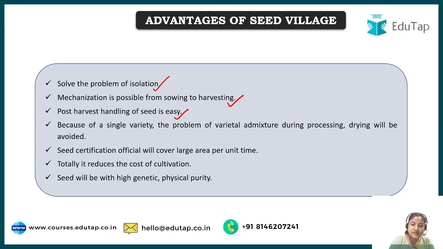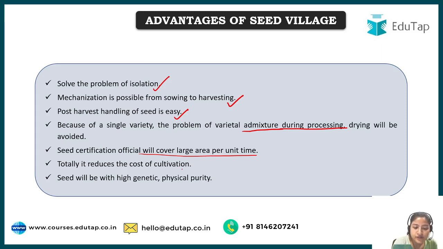Next is, again, the admixture during processing. Basically the same thing again and again. Because every variety is the same, all the processes would be easy to do. Next is that seed certification officials will cover a large area per unit time. When the officer comes, he can survey the whole village at the same time. If different farmers grew different things, then they would have to come again and again at different time periods, but now the time is quite well utilized because everybody is growing the same variety.